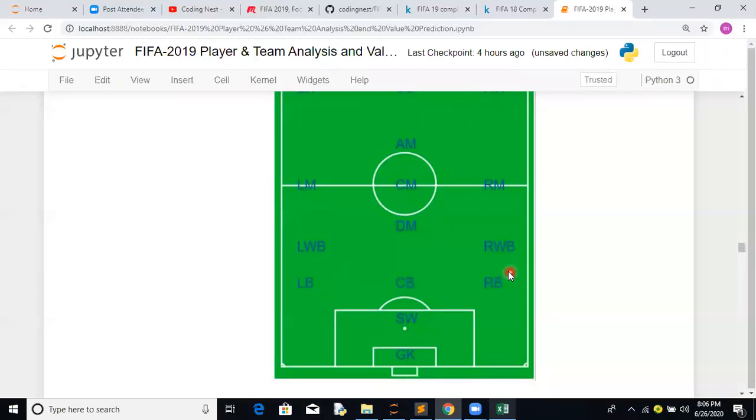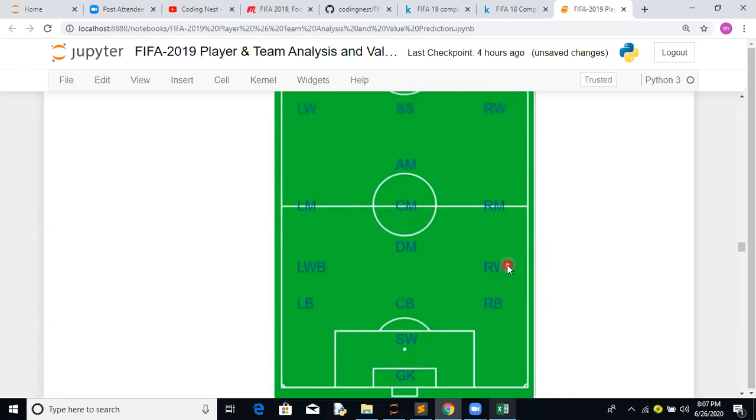This is a left back, this is a right back available. Left wing back, right wing back. So normally like Inter Milan, Antonio Conte wants to play five at the back, so three at the back for this goalkeeper, and that left wing back and right wing back.